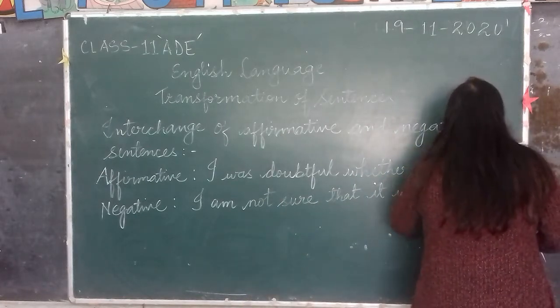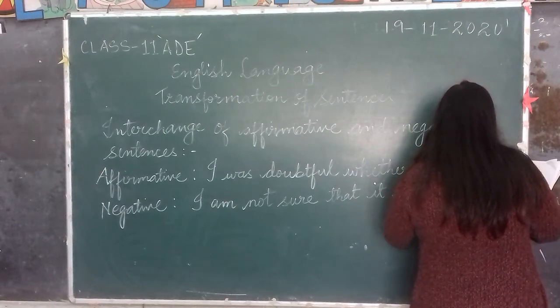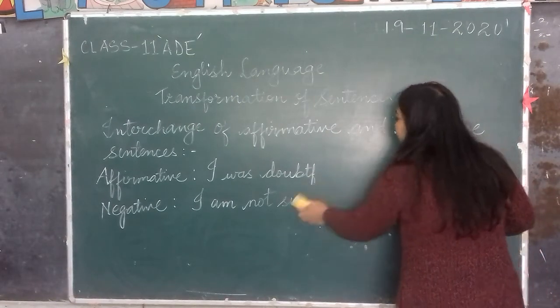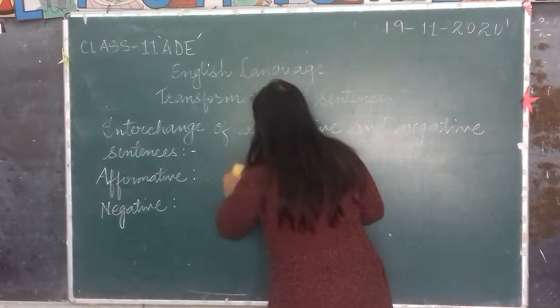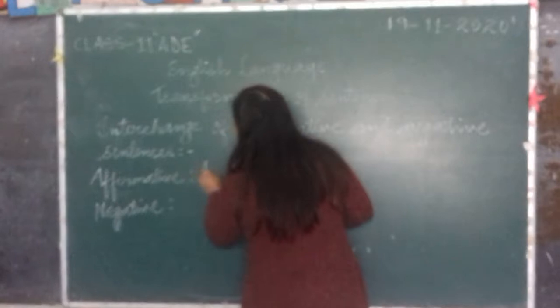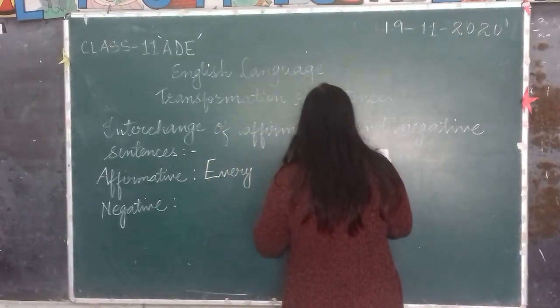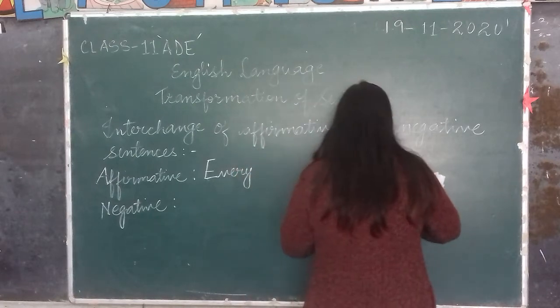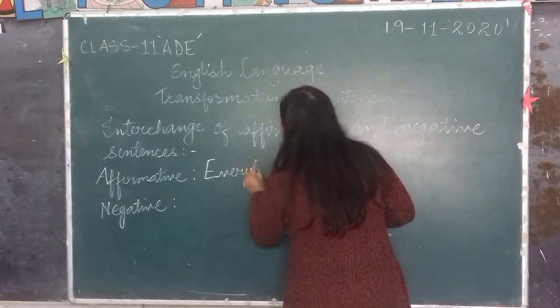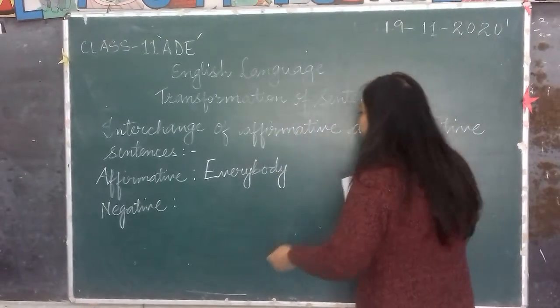See this sentence in the affirmative. Everybody was present. You are confirming an action that everyone was present.